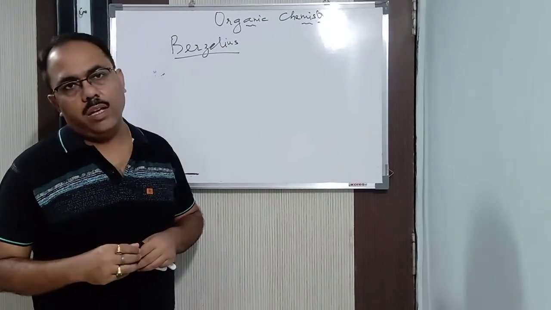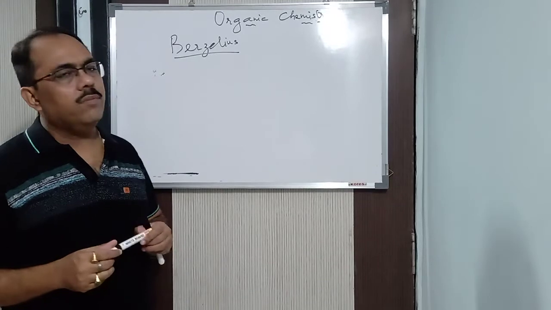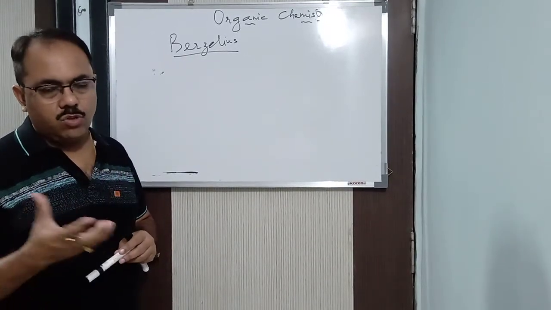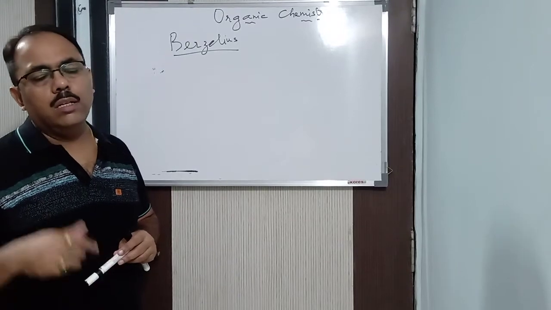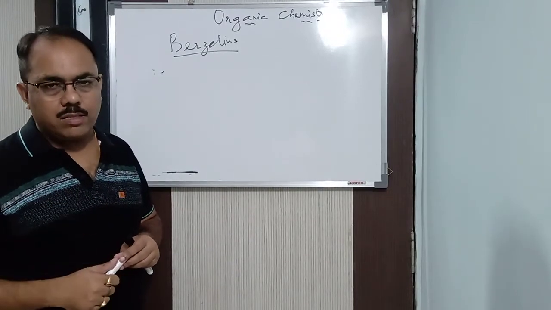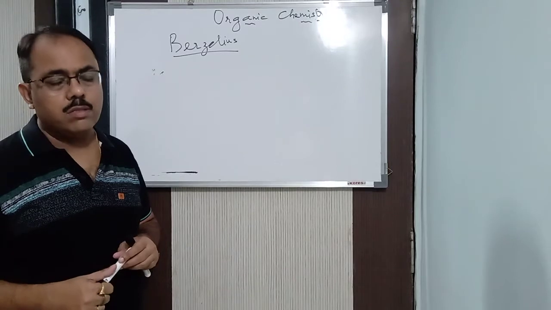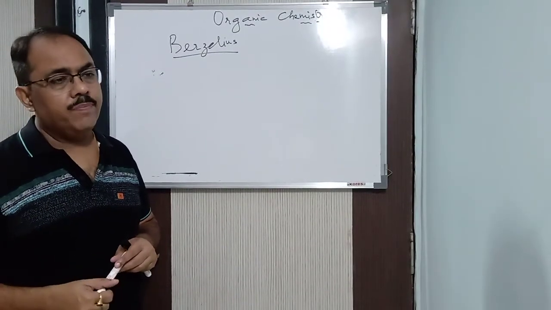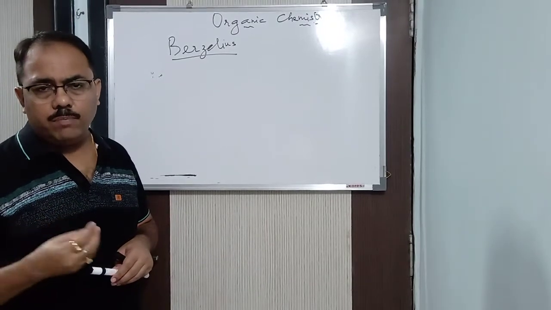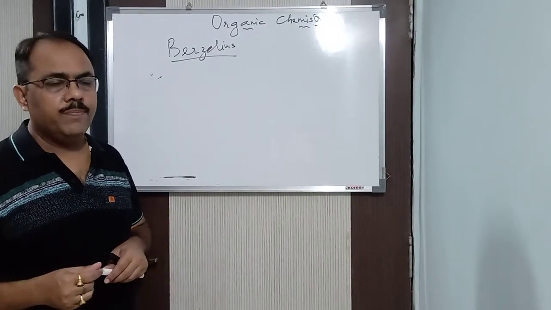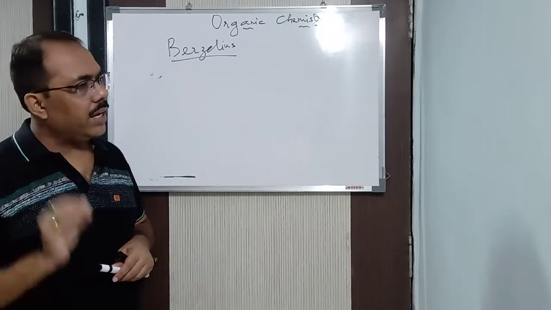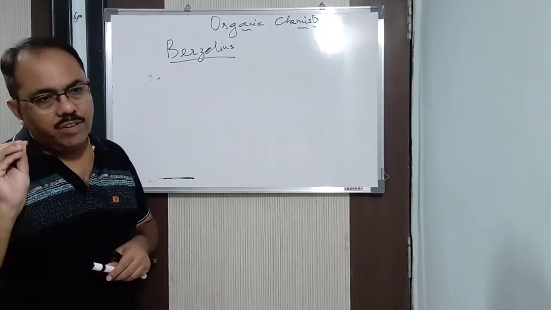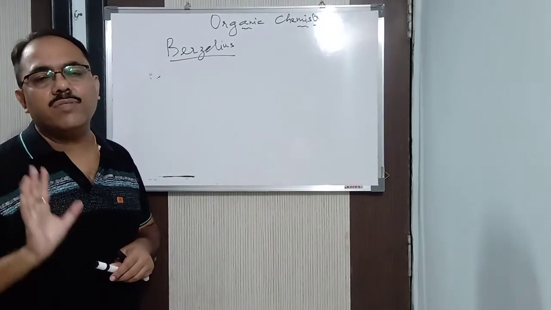Okay, fine. At that time, at the beginning of the 18th century, certain organic compounds were known to us, as I said: citric acid, malic acid, tartaric acid. Malic acid we get from apples. Then vinegar, your acetic acid. In this way, a few compounds like urea were known to us. So the people believed that organic compounds could not be synthesized in the lab. Whatever is available in nature, we have to be satisfied with that only.